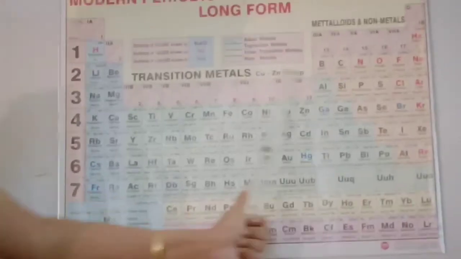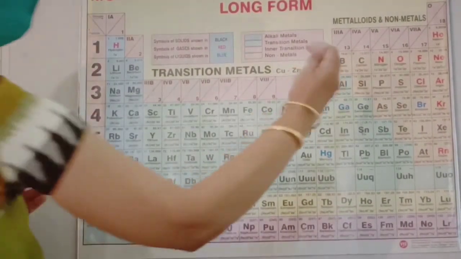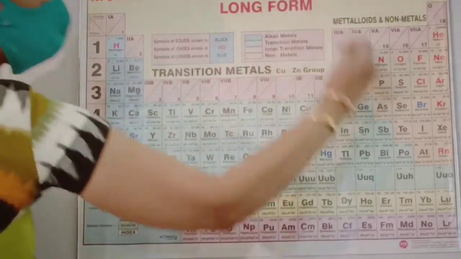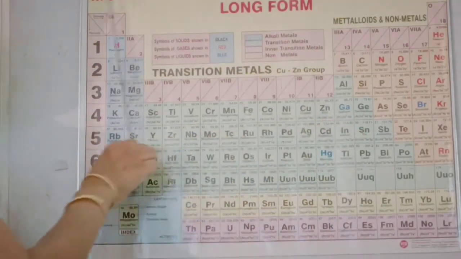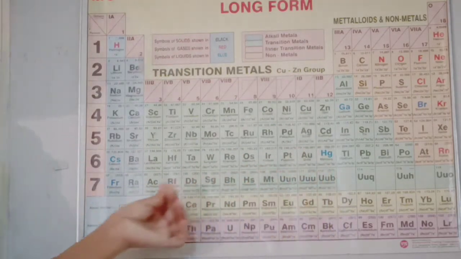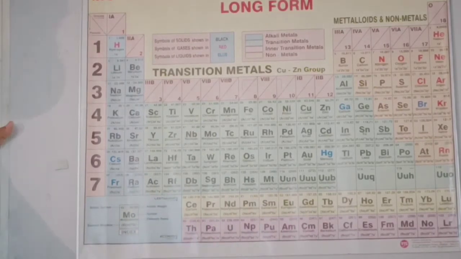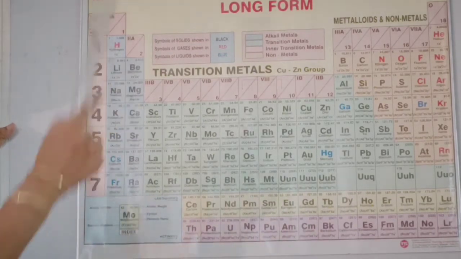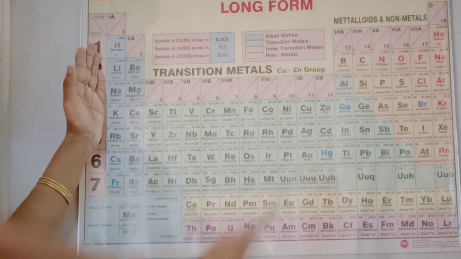The other elements to the left of these metalloids are all metals. But one thing: metallic properties decrease from left to right.